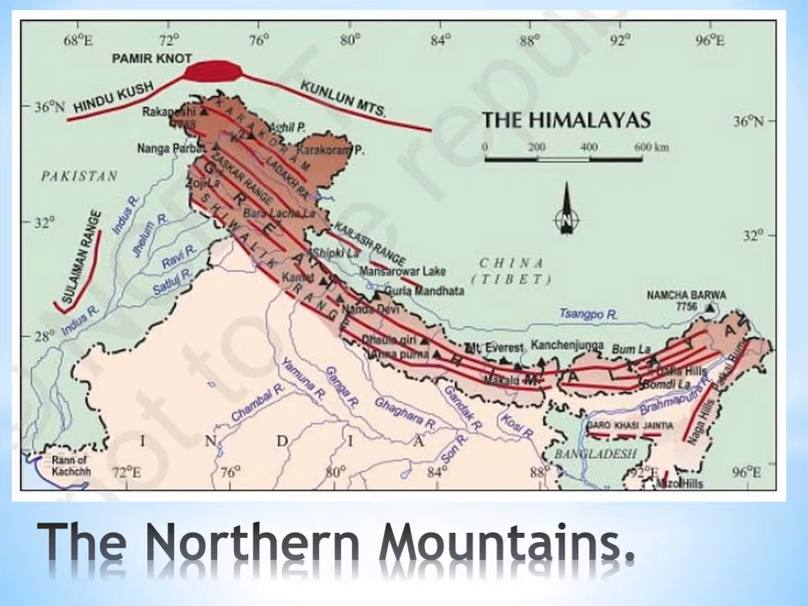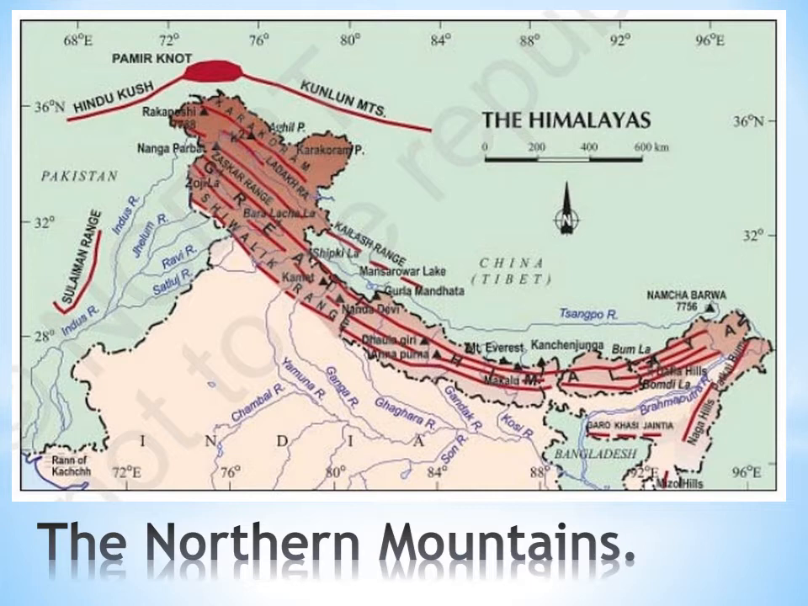The northern mountains. Mountains are the landforms that rise thousands of meters above the land surface. These are rocky solid masses present in long chains. The tip of a mountain is called a peak. A long chain of mountains is called a mountain range.